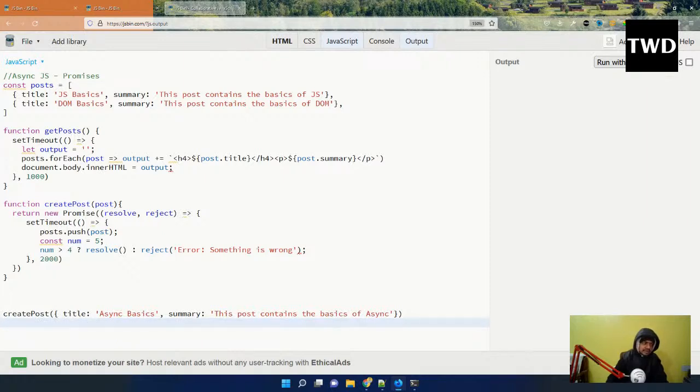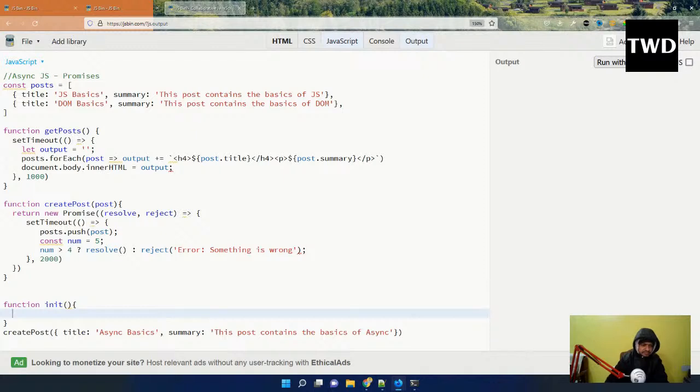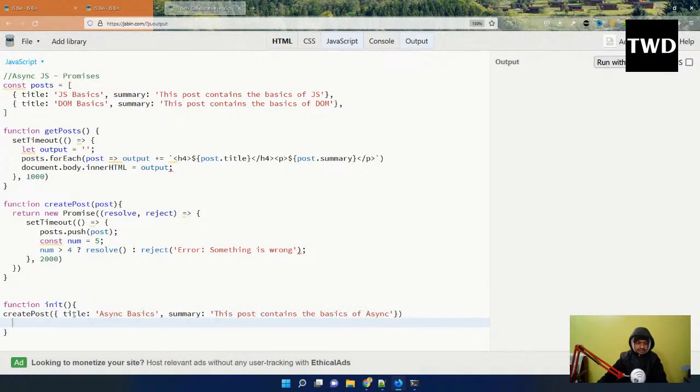The main thing is that in async await we have the async and await keywords, but we cannot call it like this. We have to wrap it in a function, init I'll do, and I have it here.